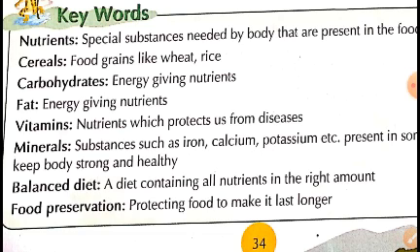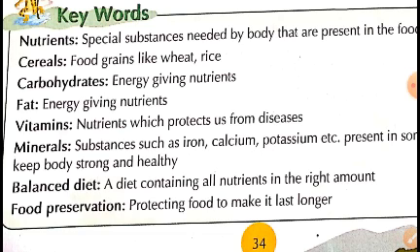Now, next one is cereal. Cereal is also called whole grain. This is the main part of our diet. These cereals are rich in carbohydrates as well as fiber.